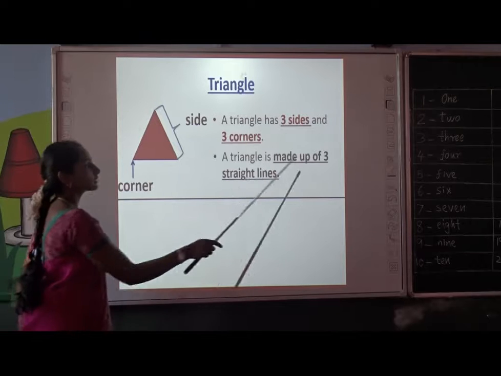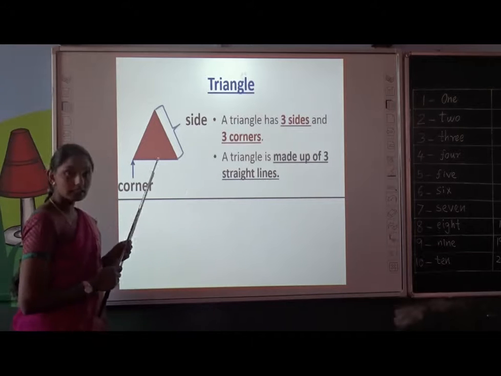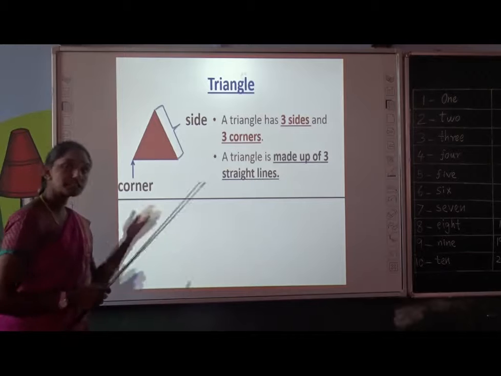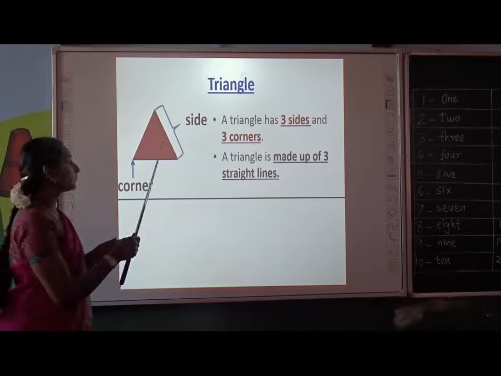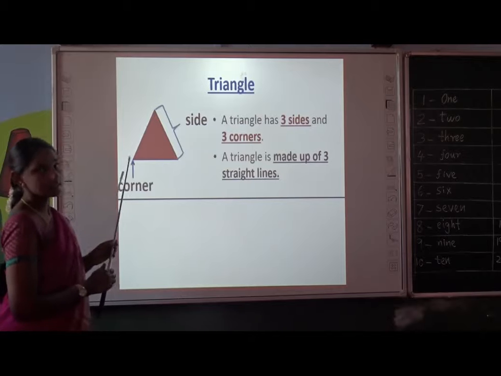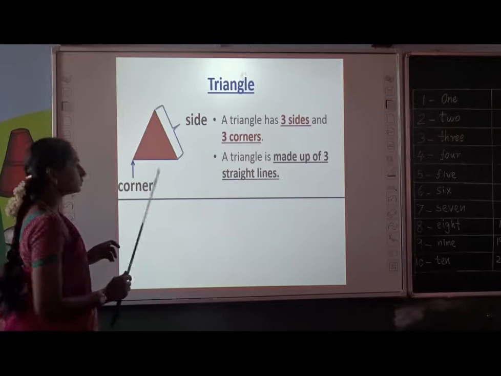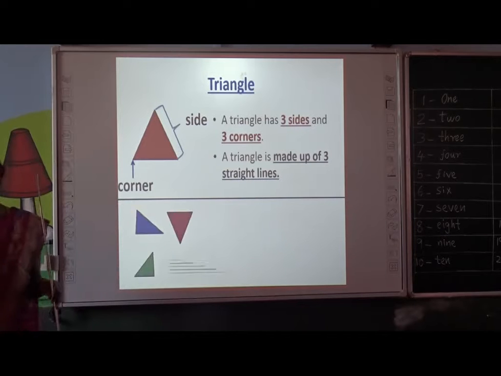Yes, a triangle is made up of 3 straight lines. Is a triangle made up of straight lines or curved lines, children? Look at the picture and tell me. Yes, a triangle is made up of only straight lines. How many? 1, 2, 3. 3 straight lines.